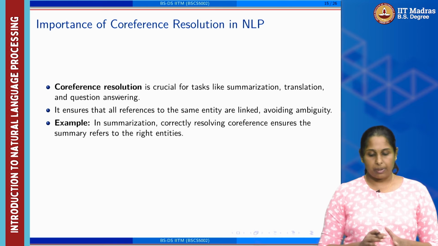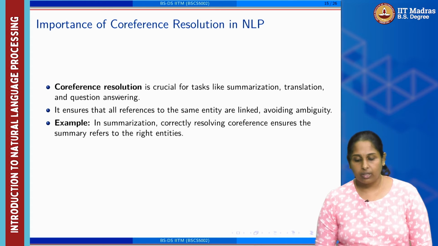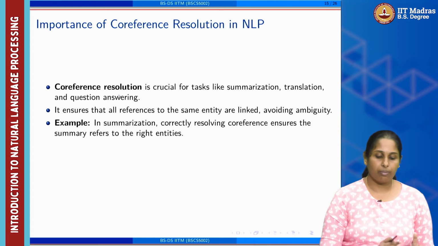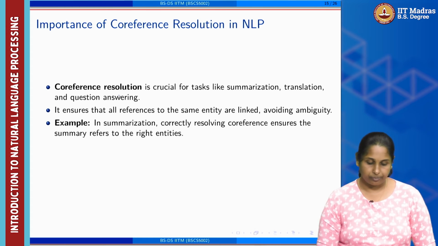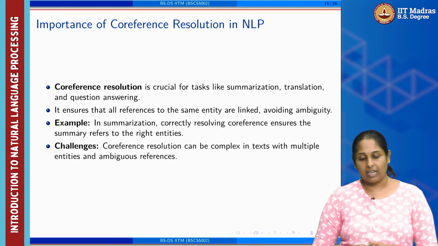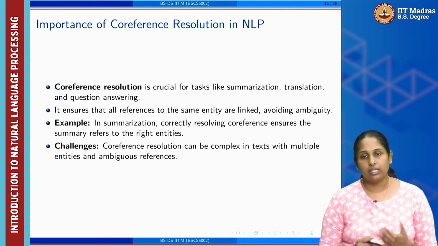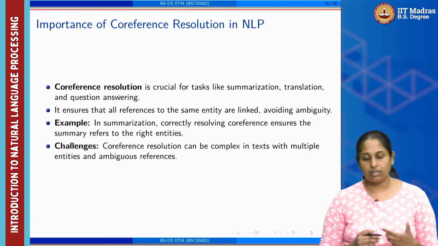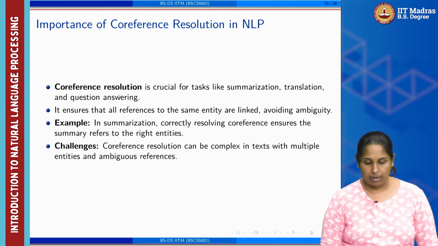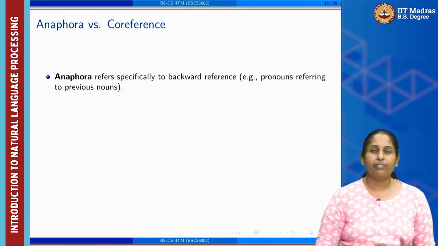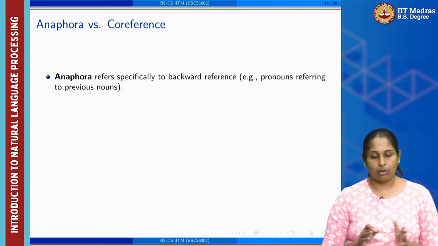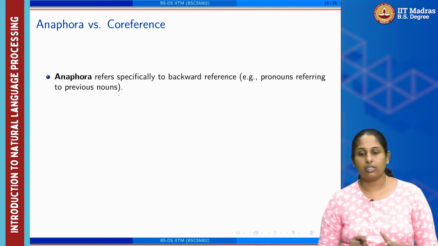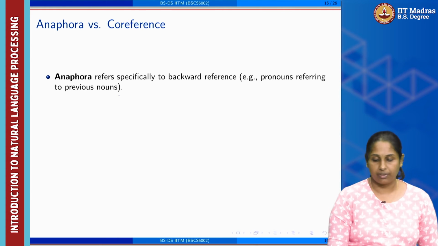For example, in summarization, correctly resolving the coreference ensures that the summary refers to the same entity. And there are some challenges, because when you have multiple entities and a lot of ambiguity, the resolution complexity is another problem.